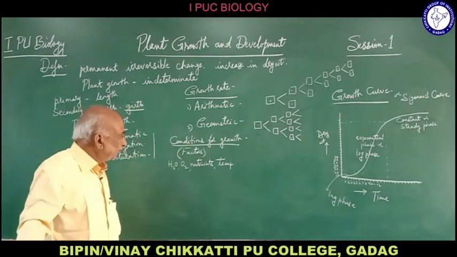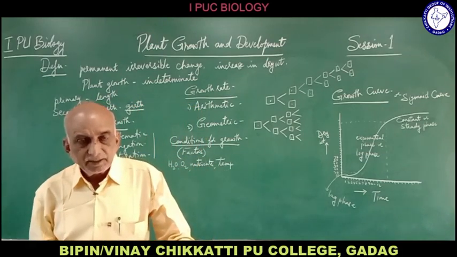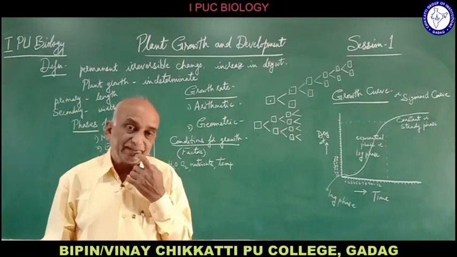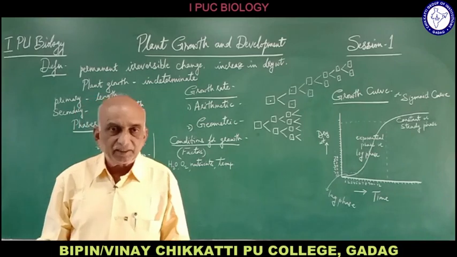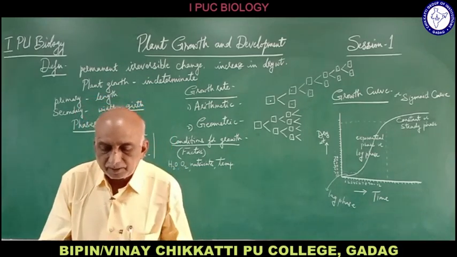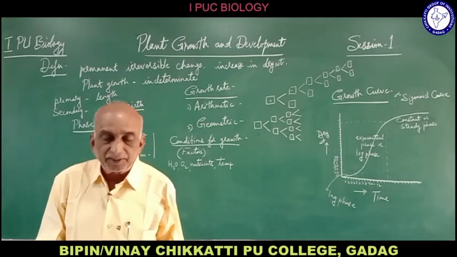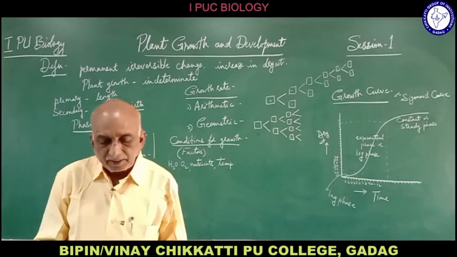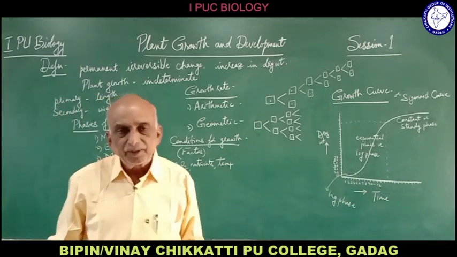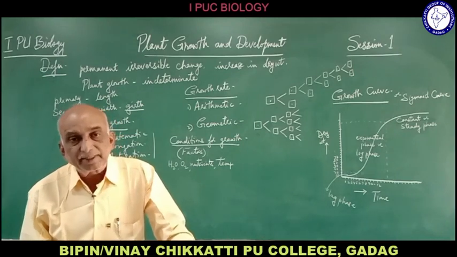Then oxygen, though oxygen is released during photosynthesis, for respiration it is necessary. So it helps in releasing the metabolic energy, which we have already mentioned in respiration. Metabolic energy is released by the oxygen, and this energy is essential for the growth activities of the plant. Then the nutrients, various kinds of nutrients are necessary. Again there are different types, micronutrients and macronutrients.